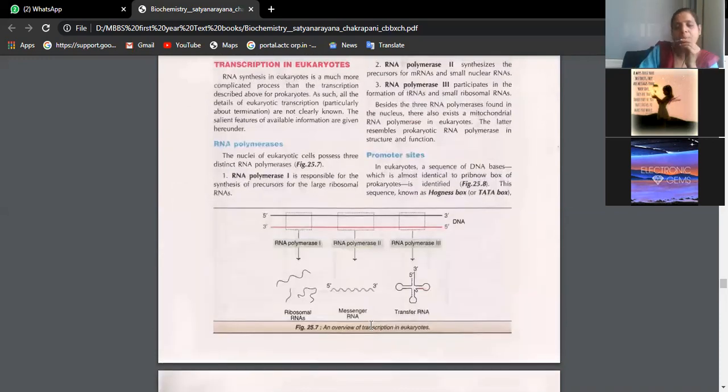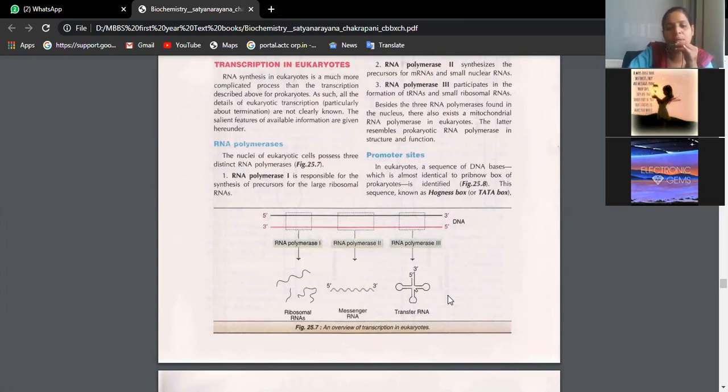So basically transcription is nothing but formation of mRNA from DNA. See, if you observe, this is 3 prime, 5 prime, 5 prime, 3 prime. We know this is our double-stranded DNA. We know we have 3 types of RNAs: ribosomal RNA, messenger RNA, and transfer RNA. For the synthesis of ribosomal RNA, we require RNA polymerase 1. For messenger RNA, we require RNA polymerase 2. And for tRNA, we require RNA polymerase 3.